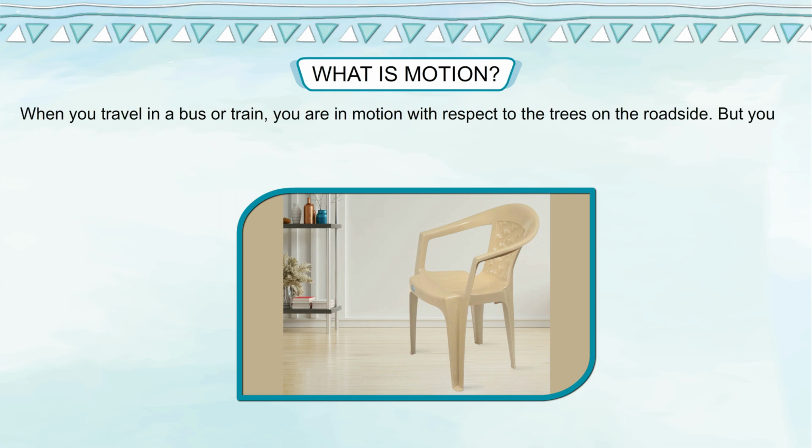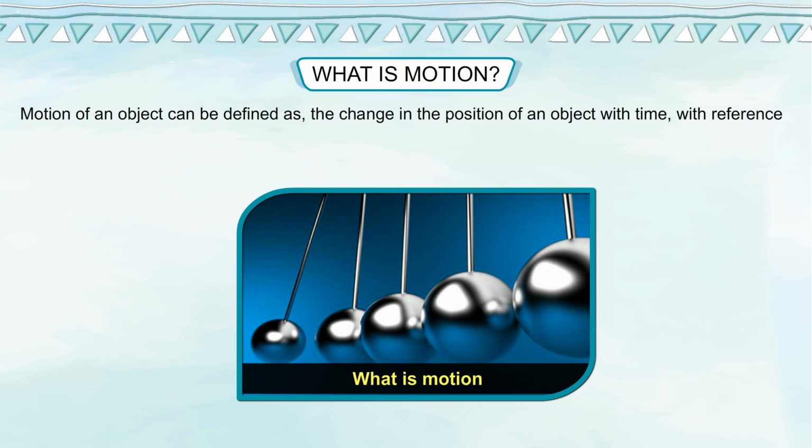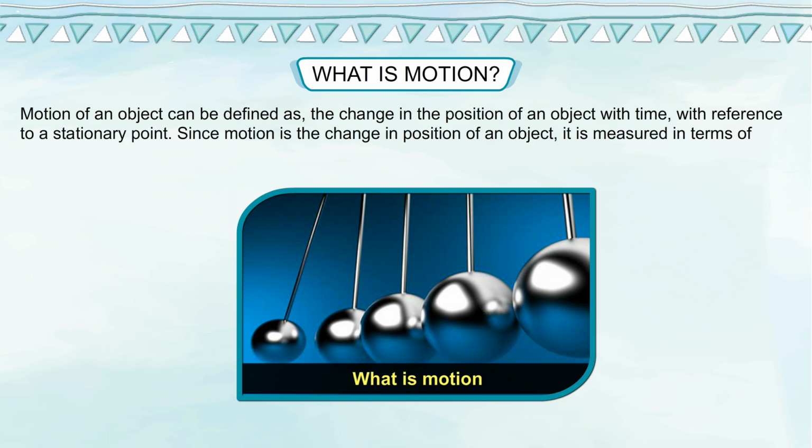When you travel in a bus or train, you are in motion with respect to the trees on the roadside, but you are not in motion with respect to the person sitting next to you. We can define motion as the action of changing location or position. Motion of an object can be defined as the change in the position of an object with time with reference to a stationary point. Since motion is the change in position of an object, it is measured in terms of distance covered by an object in a given time.